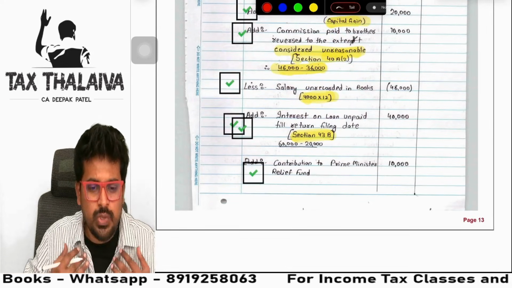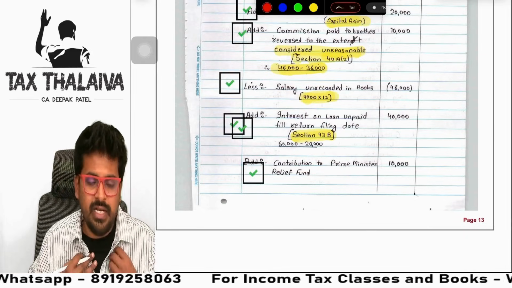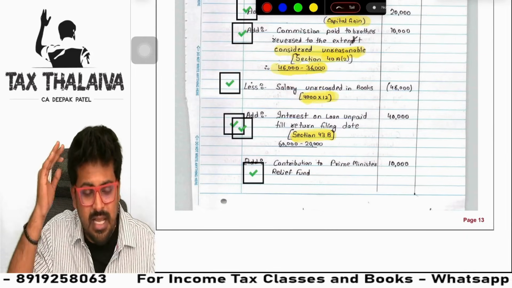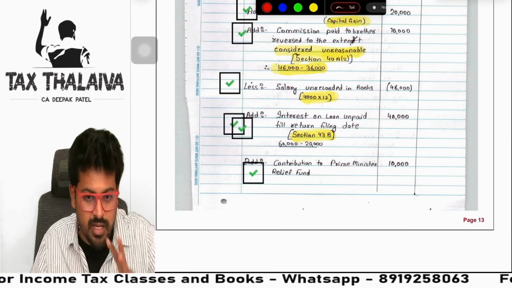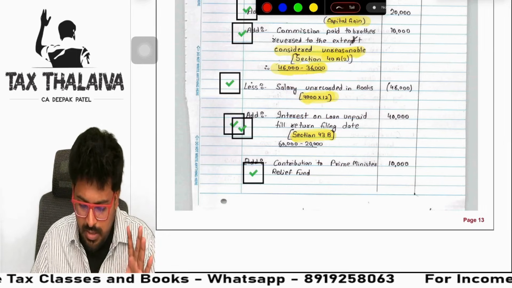Not just this topper, I am telling you, I swear I performed like this only. I got 78 in my CA final Direct Tax. Exactly. Even in CA final, there is the total income computation, the first compulsory question, a 15 marker. I presented this way. I prefer this only.